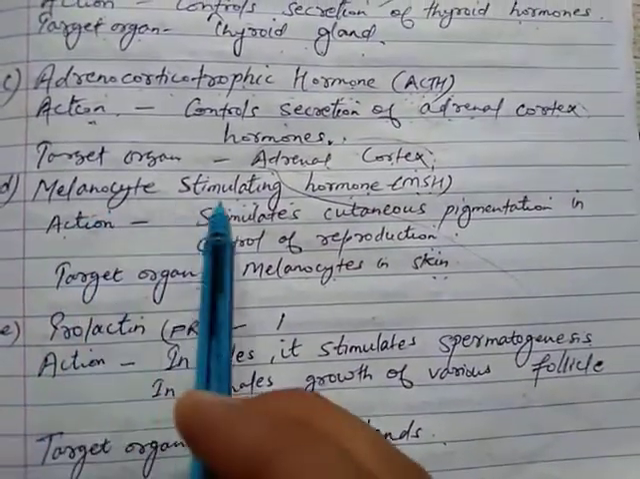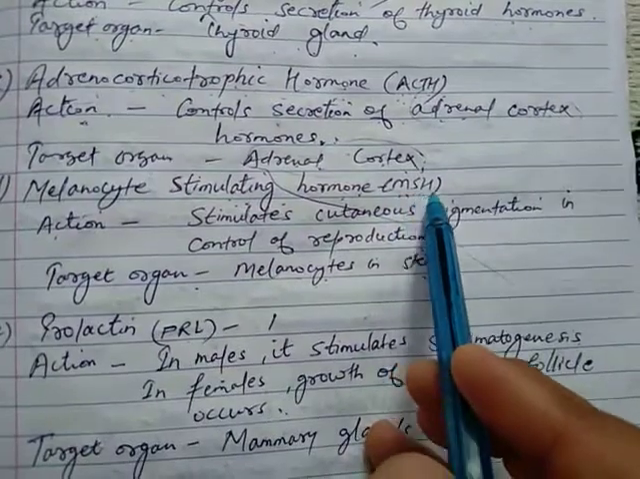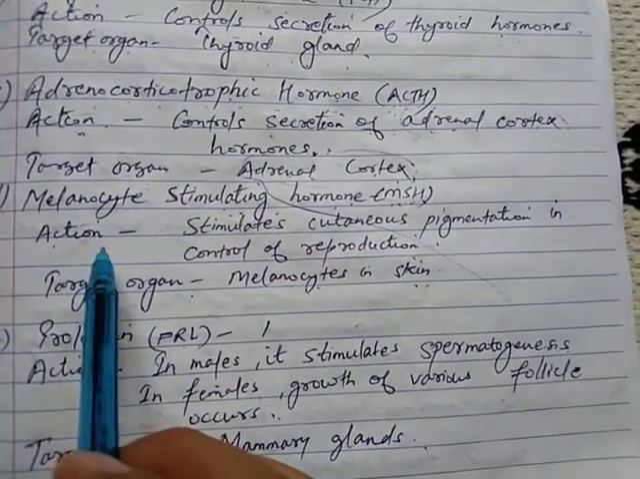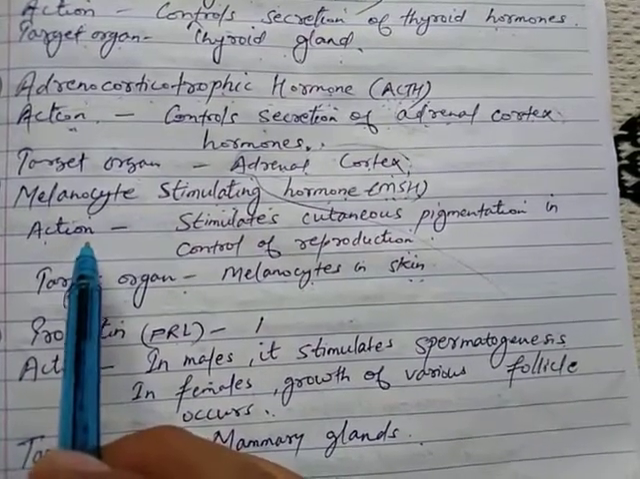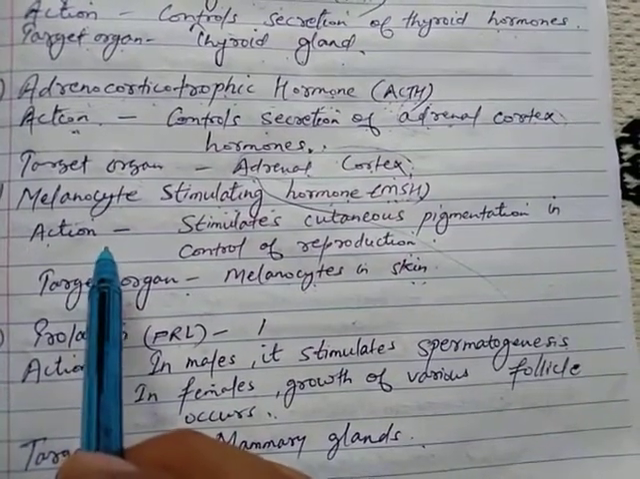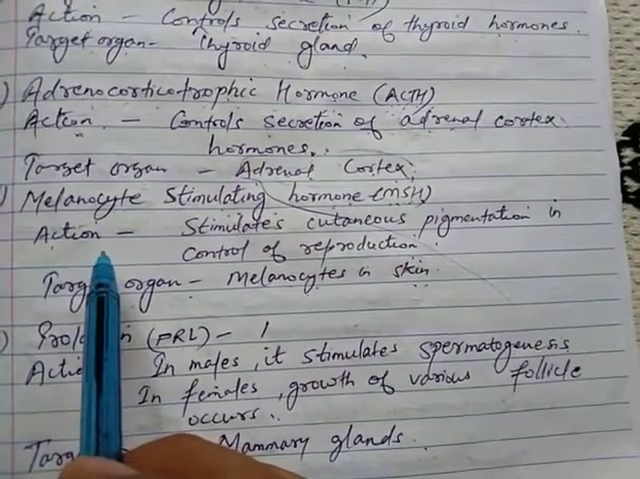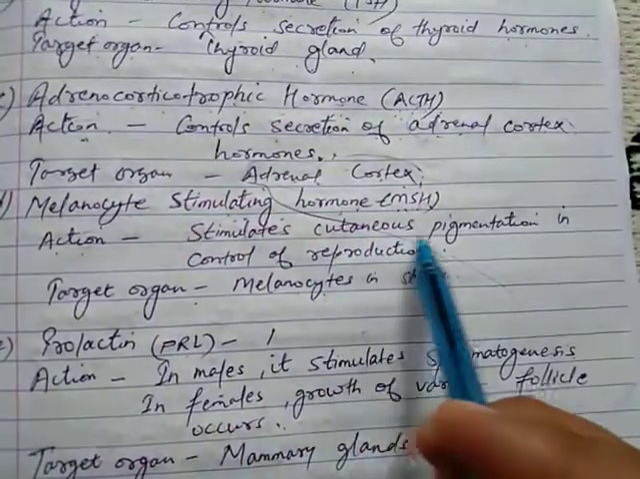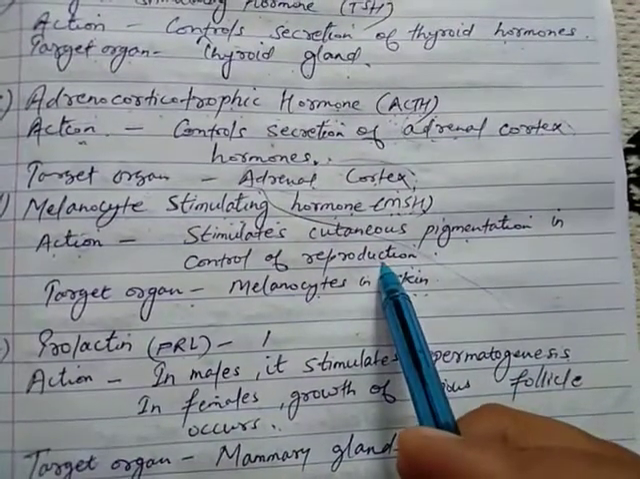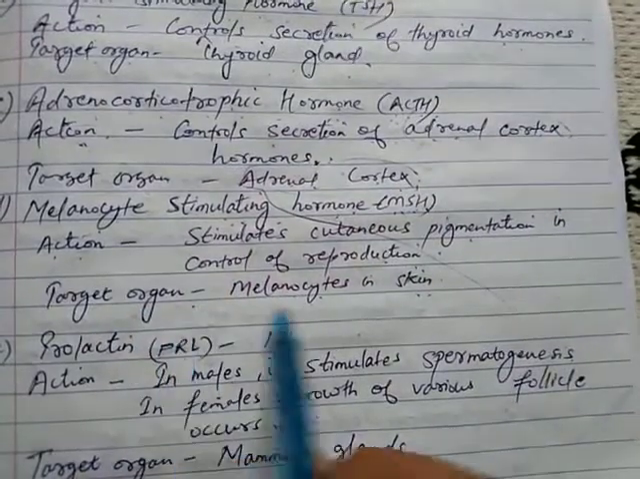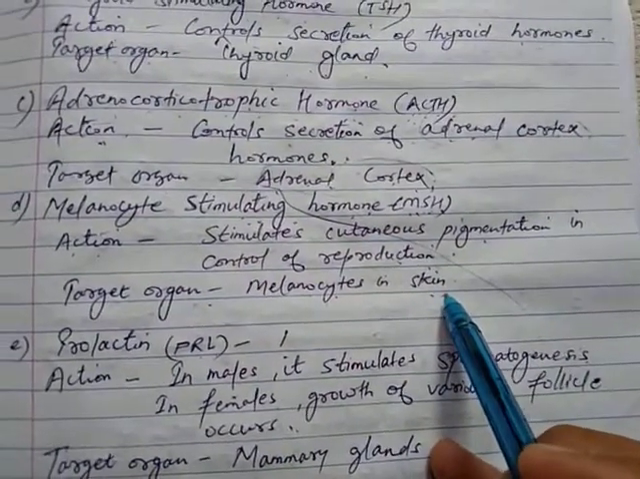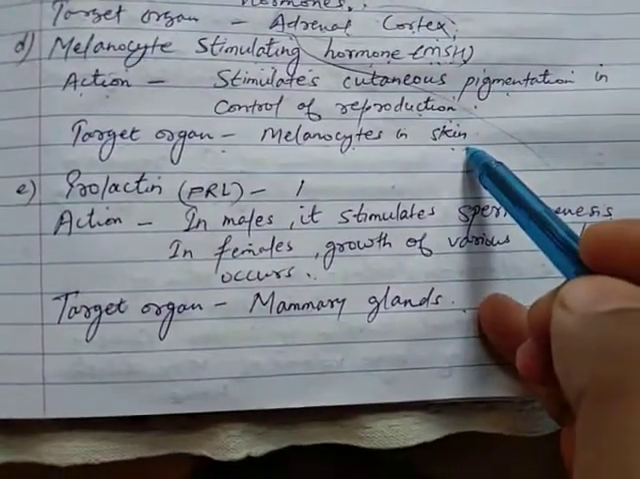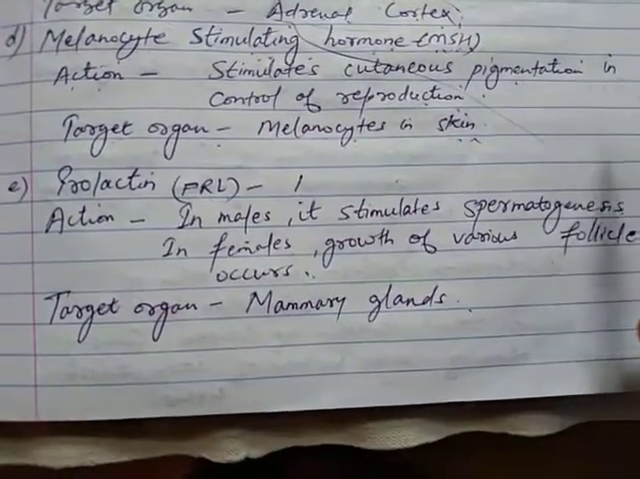Next is melanocyte stimulating hormone, MSH. Now students, melanin is a pigment which is present in the skin, and it is responsible for the color of the skin. It is responsible for pigmentation. Its action is that it stimulates cutaneous pigmentation, and its target organ is melanocytes in the skin, meaning melanin. It controls the pigmentation, it controls the amount of melanin secreted in the skin.